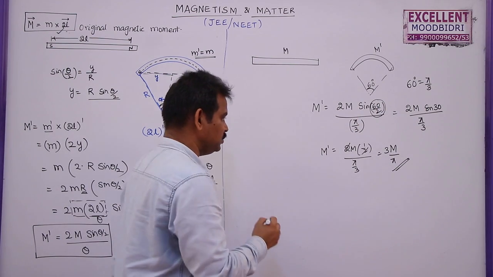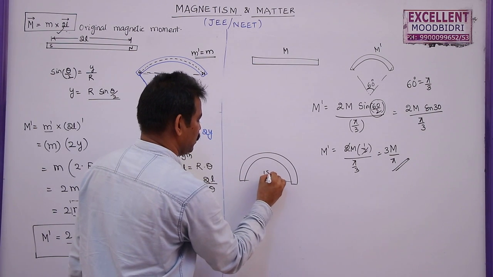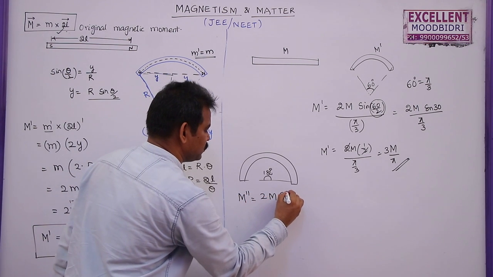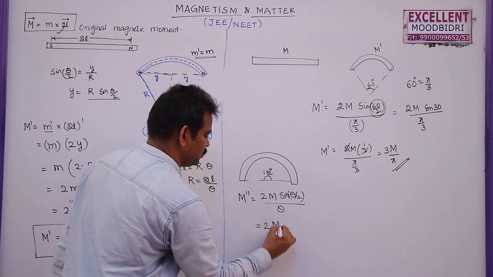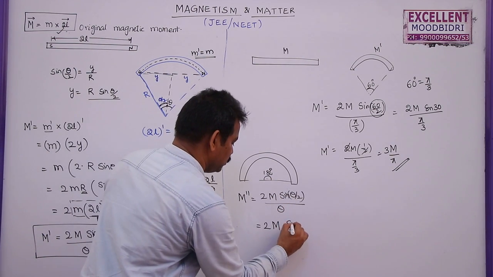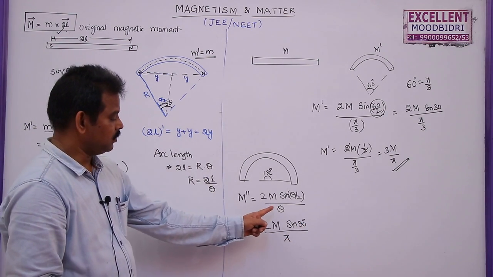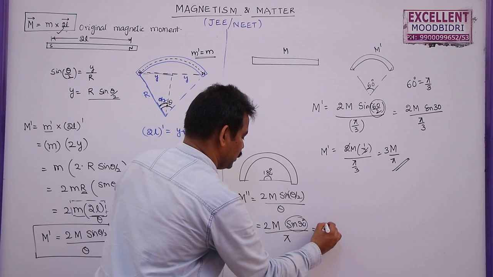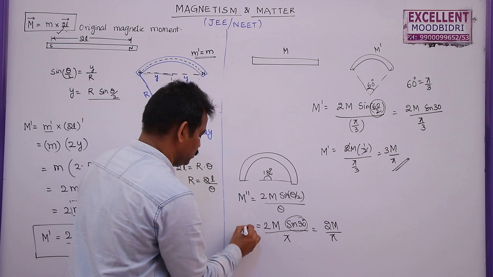If the same bar magnet is bent at 180 degrees, so let us say it is making an angle of 180 degrees. So M double dash is given by the formula 2M sin theta by 2 by theta, which is equal to 2 into magnetic moment M. Here theta is 180. You can replace theta by 2, sin 90, so this will become sin 90 degrees only. But in the denominator, write this theta in terms of radians. So 180 degrees is equal to pi radians. Sin 90 is 1. So the final value of the new magnetic moment is 2M by pi. So this is M double dash.